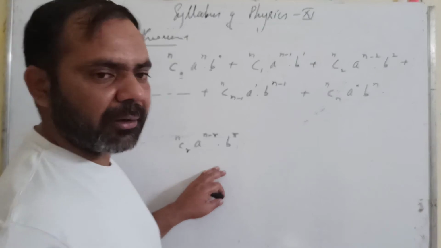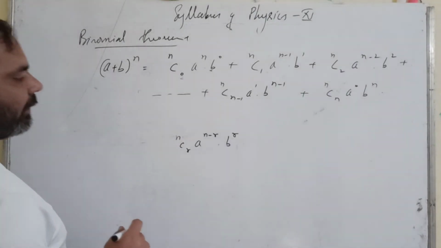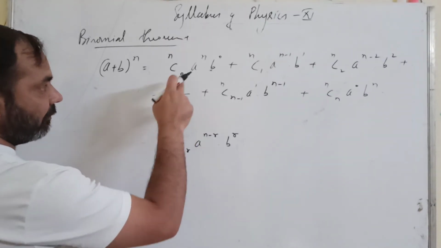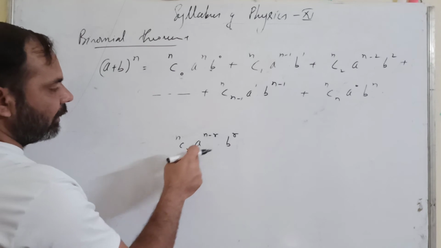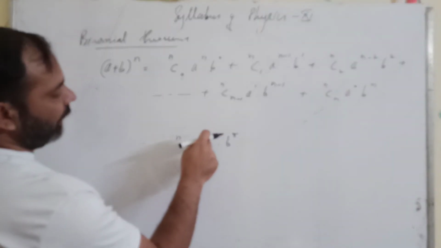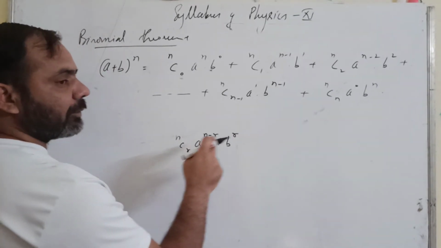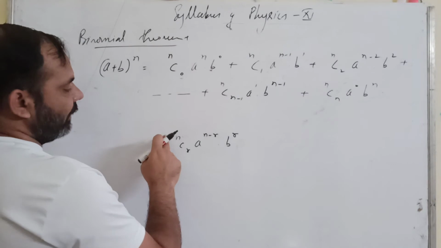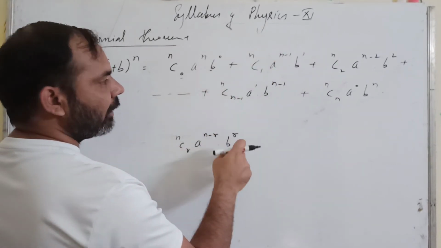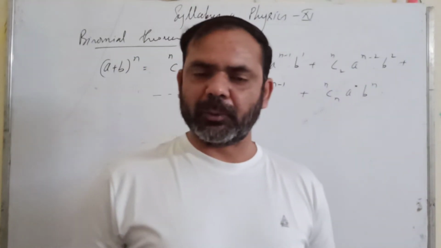This will be the general term of this one. If you want to write the first term, then you will take r equals 0. For the first term, r will be 0, so it will be nC0 a raised to n into b raised to 0. The second term will be r equals 1, so nC1 a raised to n minus 1 and b raised to 1. So this is the general term for the expansion.